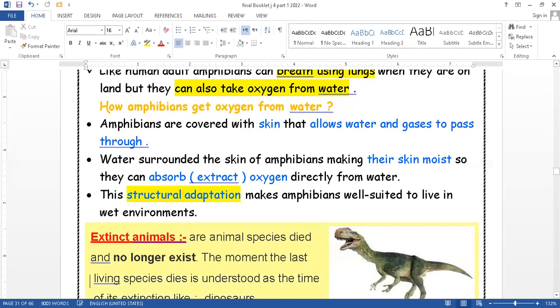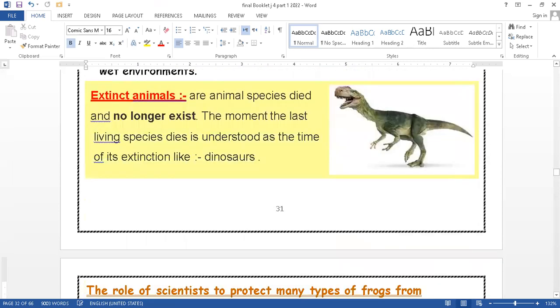Okay, why are they interested in this type of animal? Why did they start to focus on amphibians? Because scientists found that amphibians are animals that are called endangered animals. What is meant by endangered animals? It means that they are exposed to becoming extinct animals. What is meant by extinct animals?